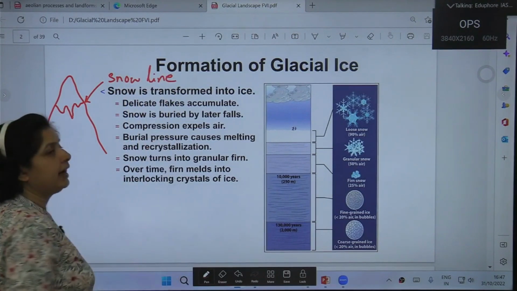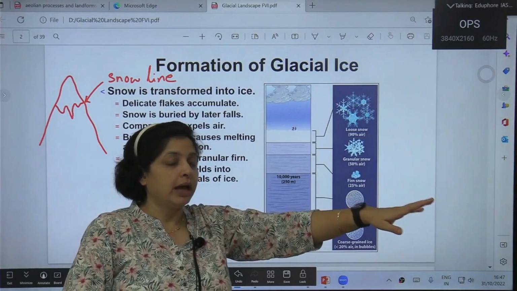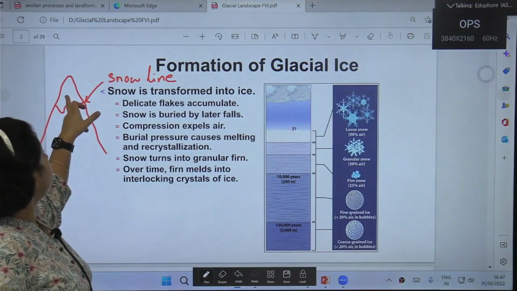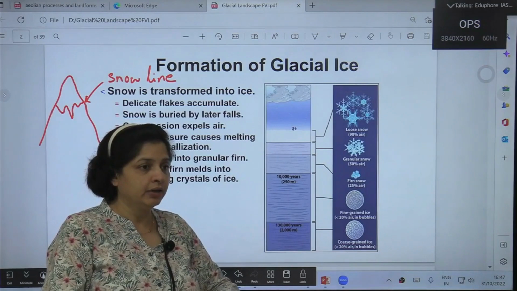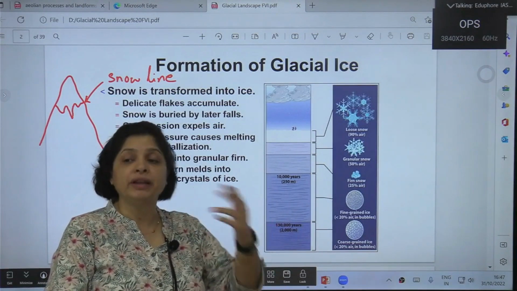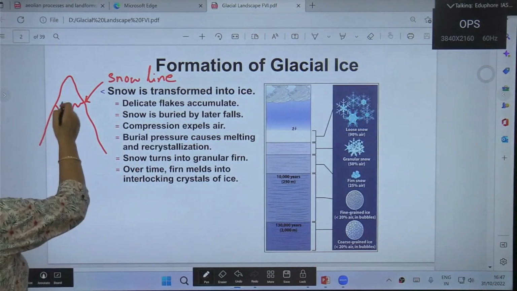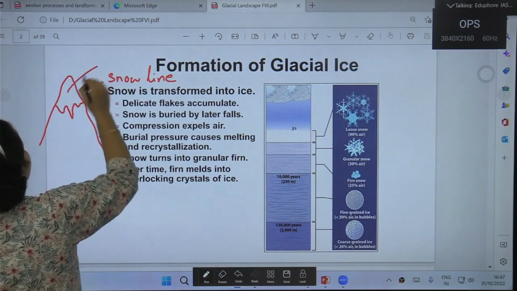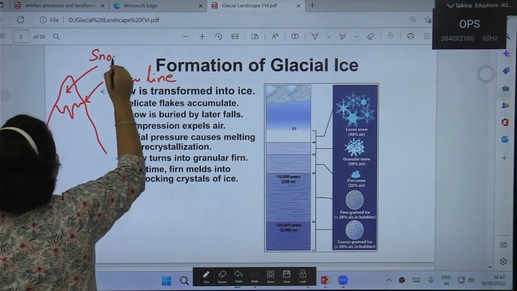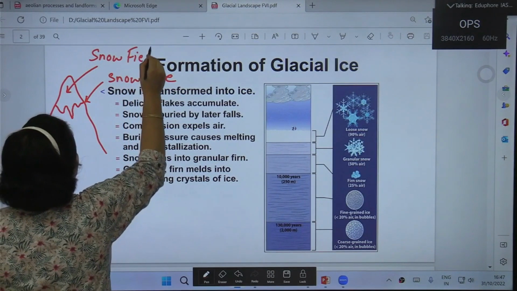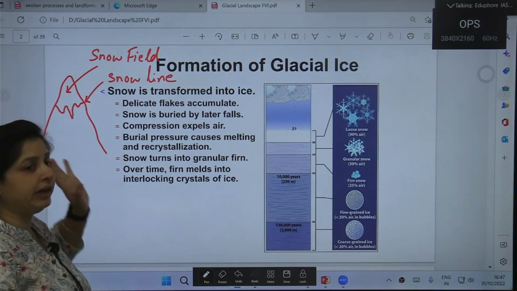Snow line is that elevation above which there is a permanent snow cover. And why is the snow cover there? Because the temperature in these sections always remains below freezing point. So there is no melting and no wasting of ice or snow going on, right? And above this, the entire area where there is perpetual snow, this section, is called the snow field. And all the glaciers eventually take their genesis, or their birth, in this snow field, right?